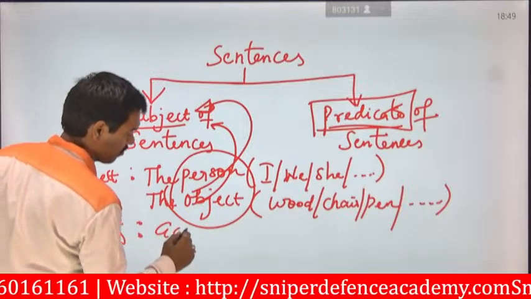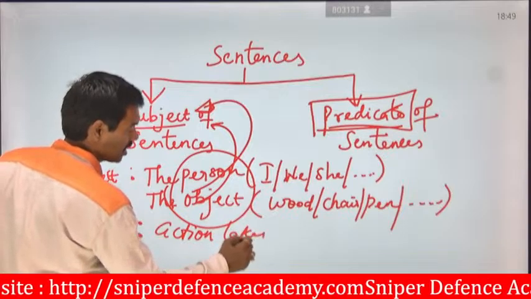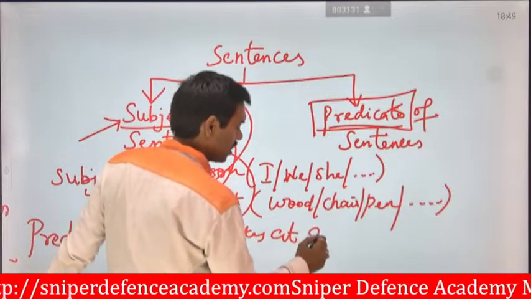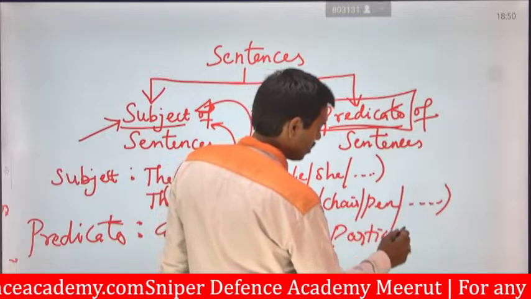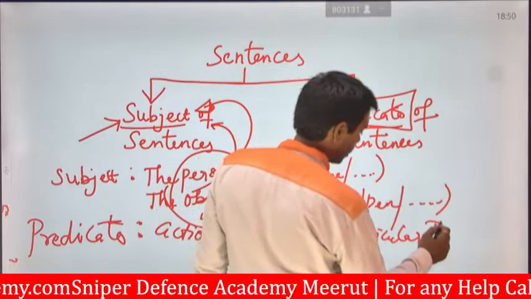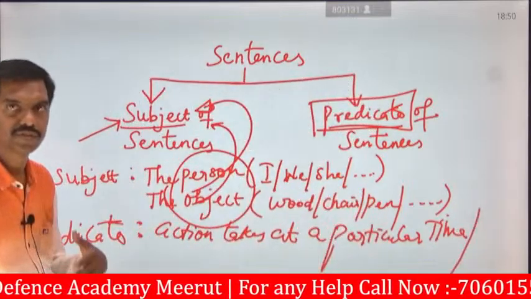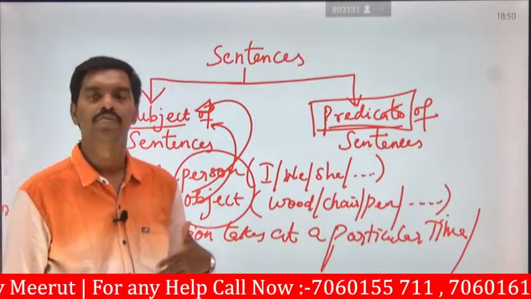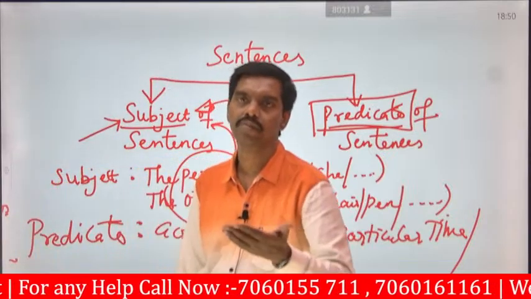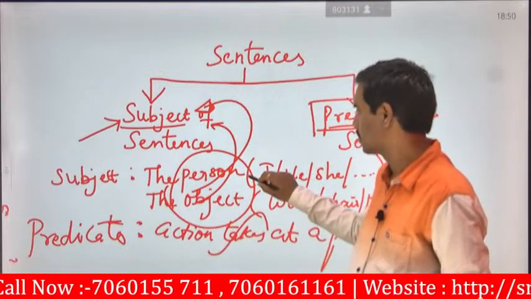some action which takes place at a particular time. Particular time means some time. Okay, at a particular time some action takes place slowly, or it may be in terms of present tense, or past tense, or future tense. Okay, so this is said to be a predicate, and this is said to be a sentence.